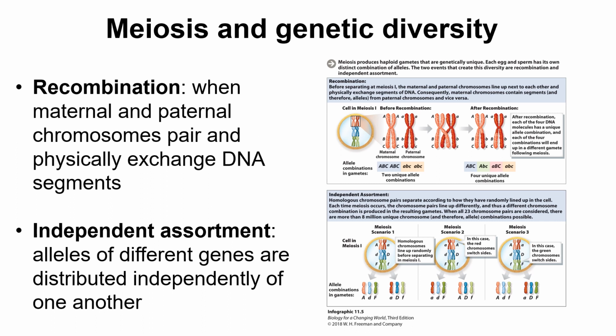So the purpose of meiosis is basically to create cells that look different than the parent cell. They look different in terms of the amount of chromosomes that it has and also the combination of alleles.